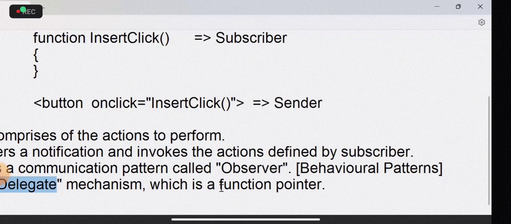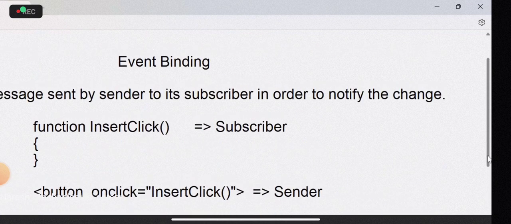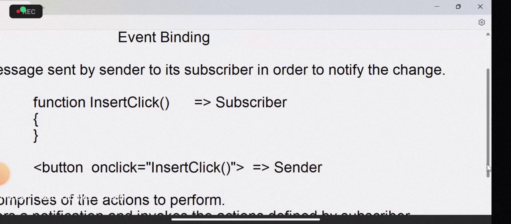Delegate means in other languages people call as function pointers, function pointer, reference. So the reference where that particular functionality is defined, we have to do that. So this is generally the concept of event, how the event works. So event uses a delegate mechanism and we call this as function pointer. Okay. So this is first thing, what is event and how it is configured.